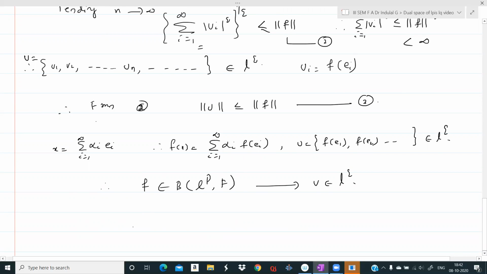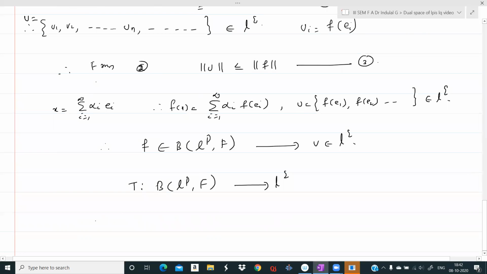Then we define a function T from (LP)* to LQ, defined by T of f is equal to this V. This T can be shown to be one-one, onto and norm-preserving. To prove norm-preserving, we need norm of Tf equal to norm of f.